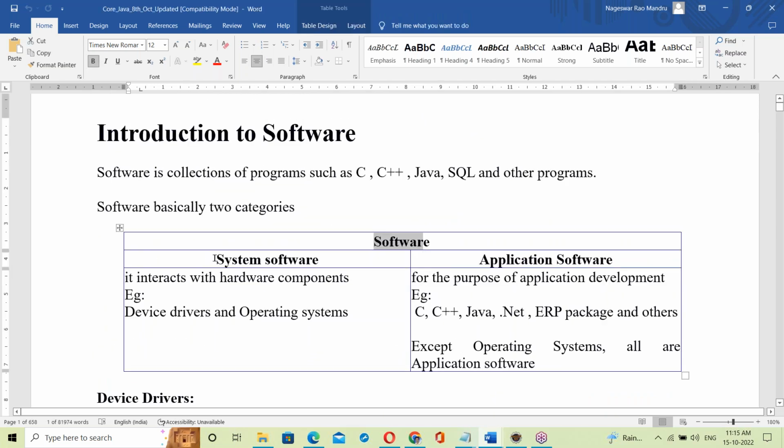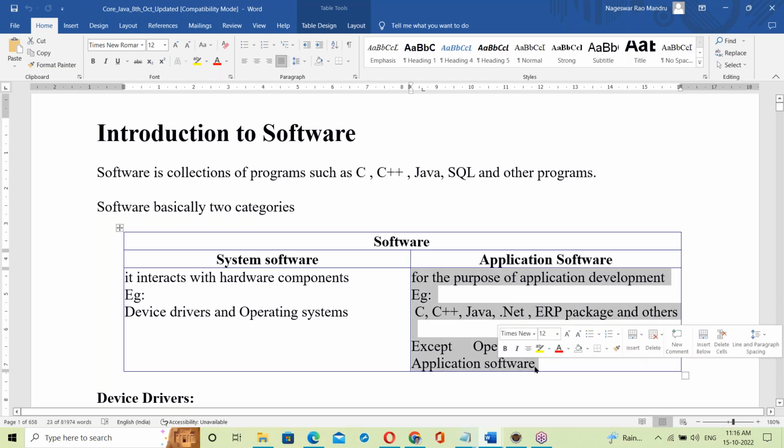Software: system software and application software. System software, about the OS, was discussed. Now let us move to application software, which is used for the purpose of application development.